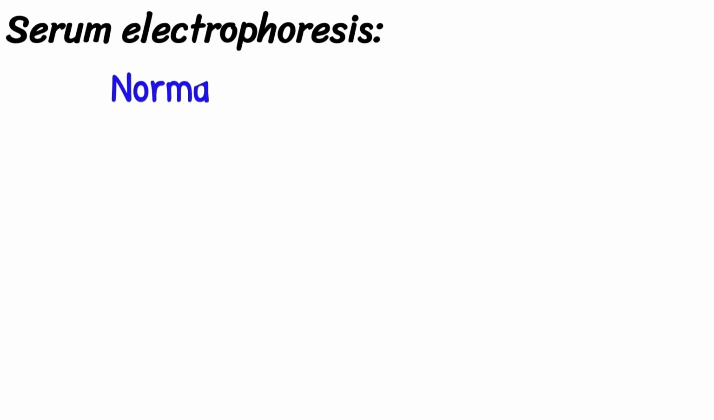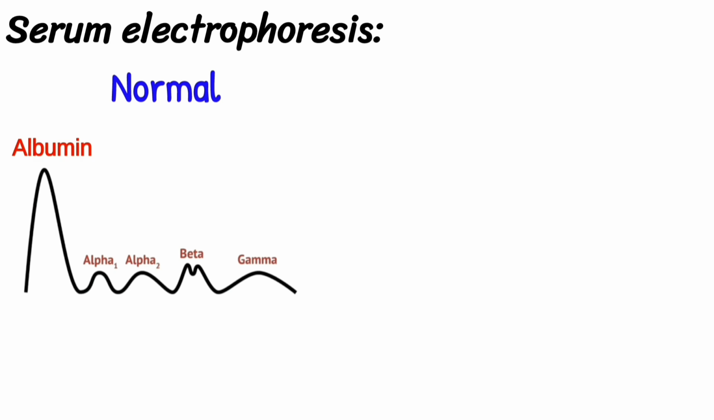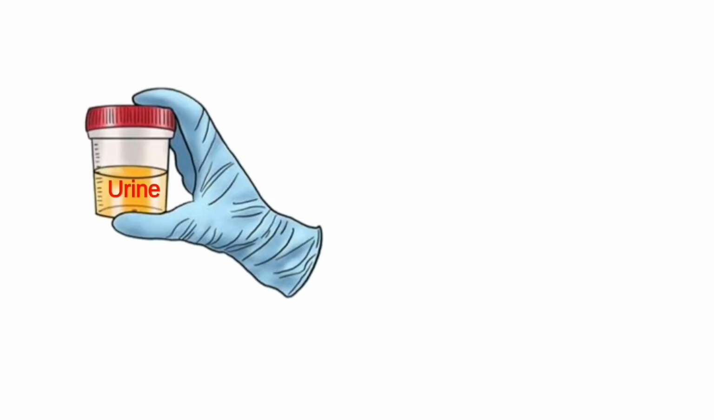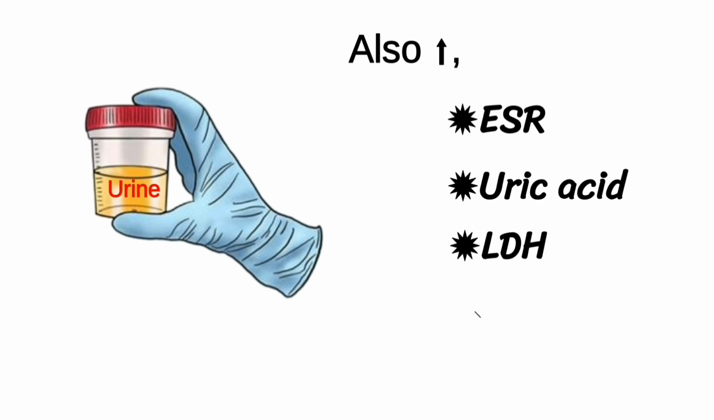Serum electrophoresis. Here you see a normal serum electrophoresis, and here in Waldenström macroglobulinemia you see a prominent M band present. Next we do urine electrophoresis. Also, ESR, uric acid, LDH, and ALP are increased.